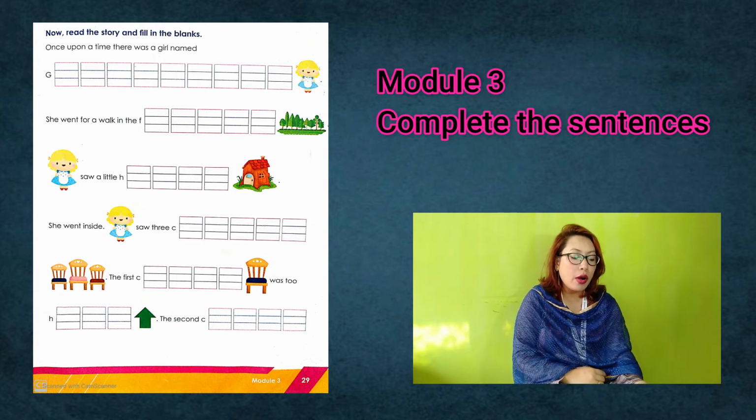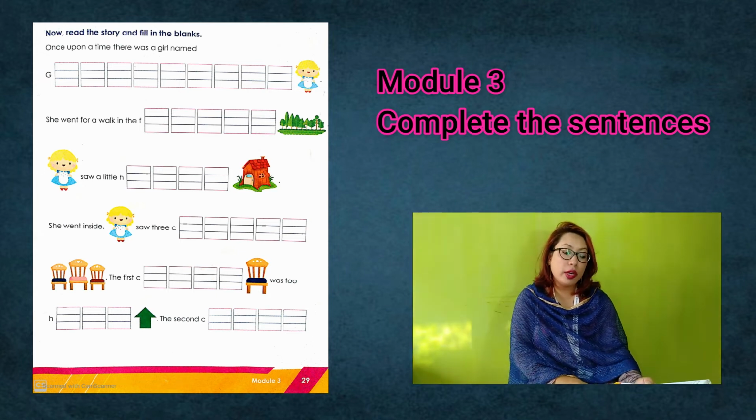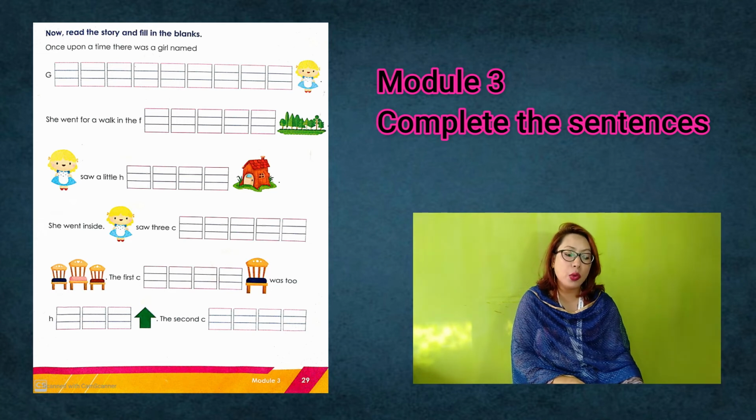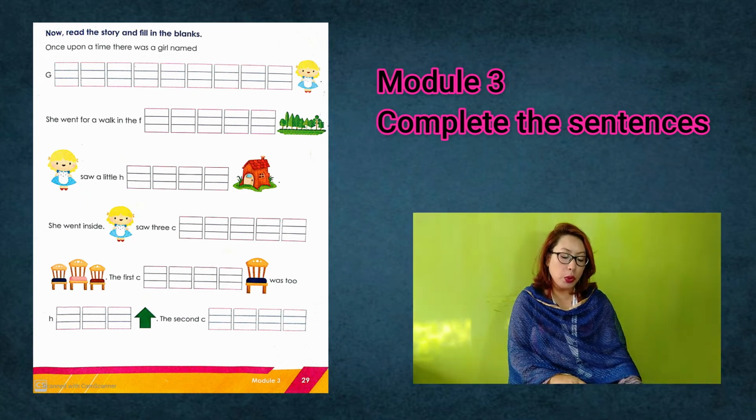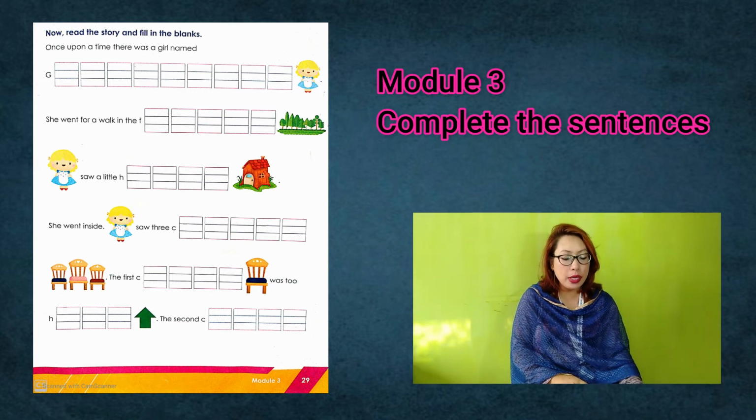She went for a walk in the dash. In the where? She went for a walk in the forest. F-O-R-E-S-T. Forest, right? Please fill it up there. Then there's a picture of Goldilocks. Goldilocks saw a little dash. What is that, students? Yes, you are correct. It's a house. H-O-U-S-E. House. She went inside. Goldilocks saw three dash. What is it? Chairs. C is already written.